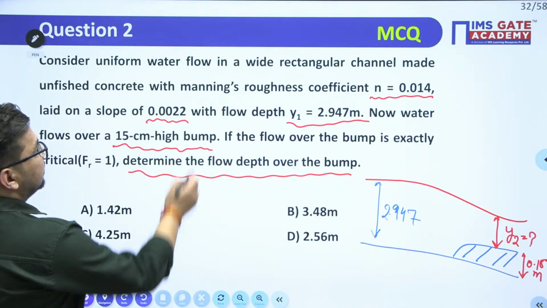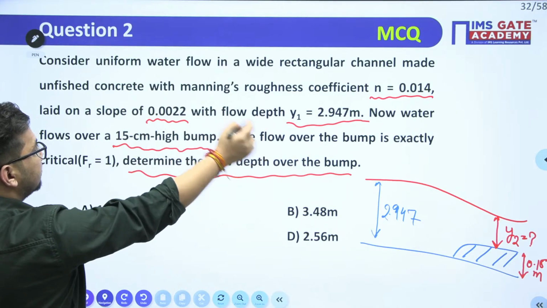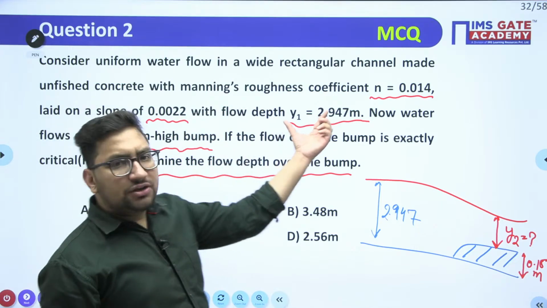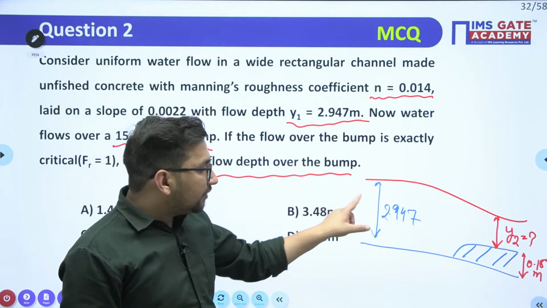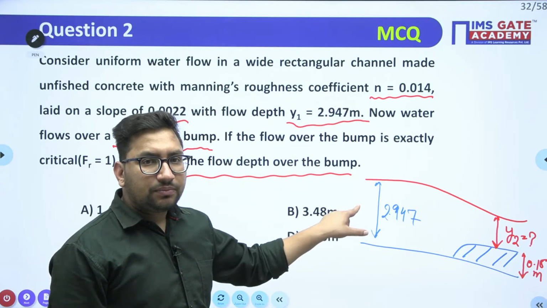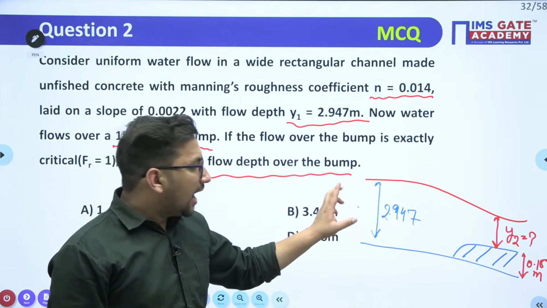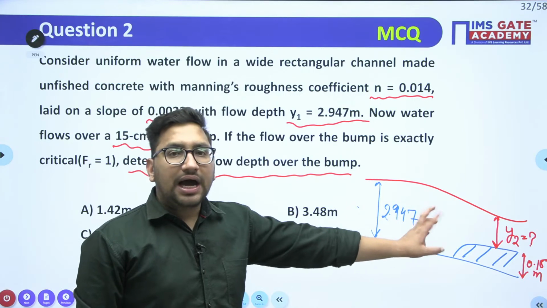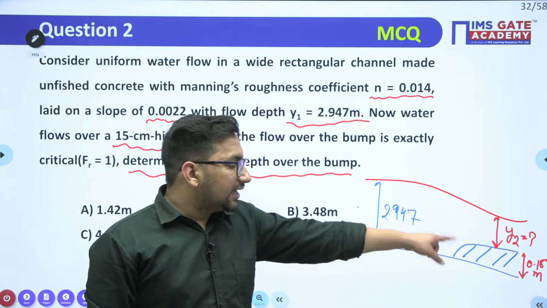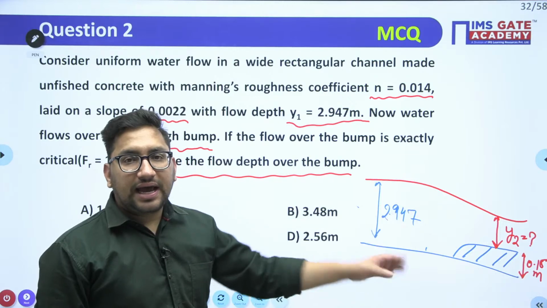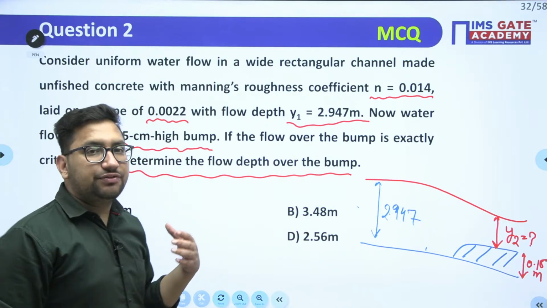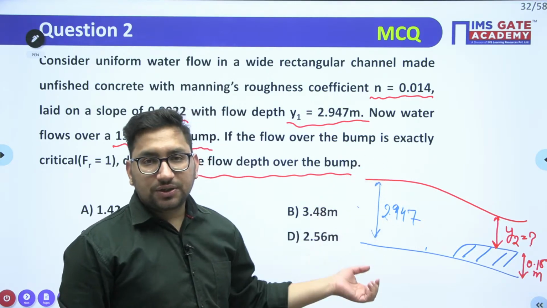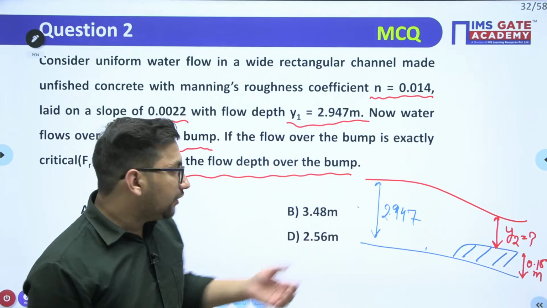What are the other values given to you? Other values are given as slope and Manning's coefficient. It means if the slope is known to me, Manning's coefficient is known to me, and this Y1 value is known to me, can I calculate what will be the velocity at this point? If velocity is known to me, I can calculate the energy at section number 1. For specific energy we need this Y1 value and the velocity at this section. Yes or no? Try to figure out.